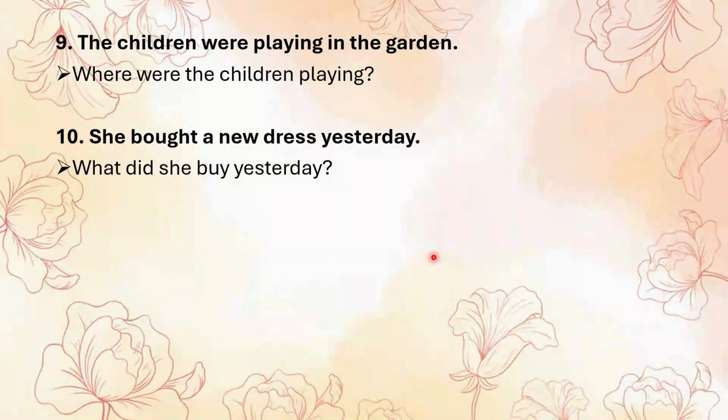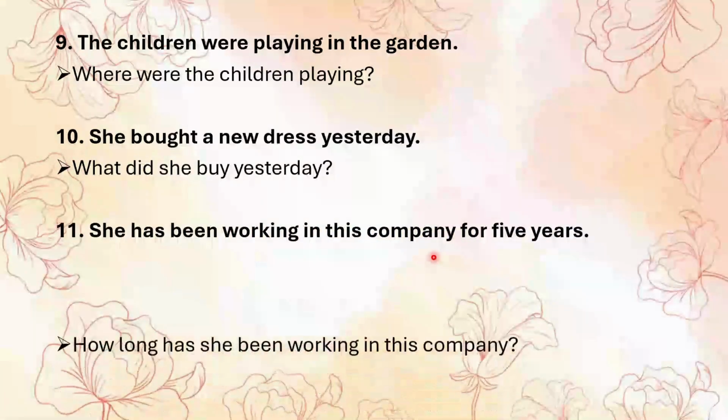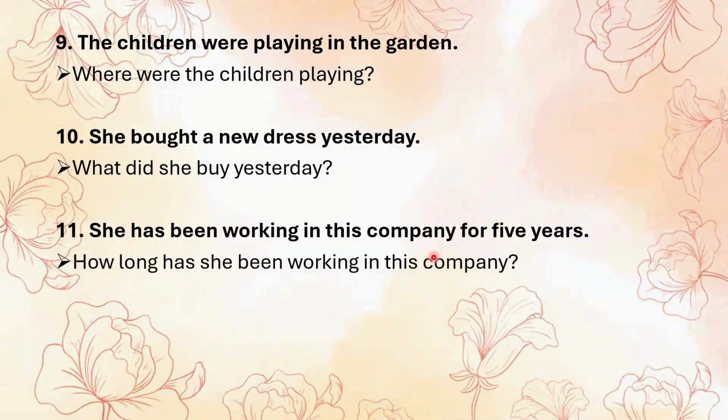Next is "She has been working in this company for 5 years." And the answer is "How long has she been working in this company?" So, present perfect continuous tense again. Use how long to ask about time or duration. Has is brought after the WH word, then she, then been working.